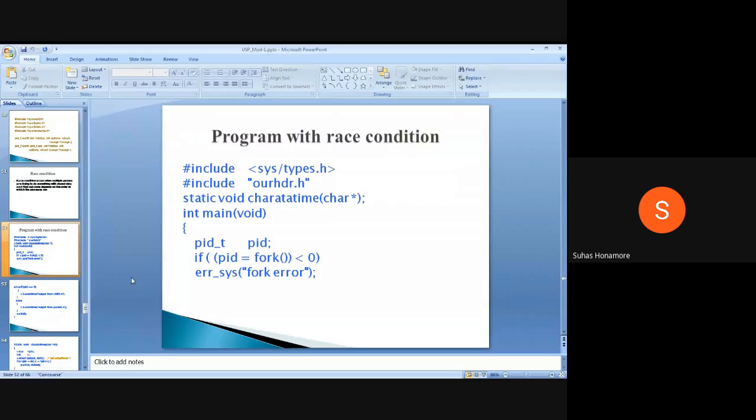We'll see one example here. We have this fork, and we are just creating one child.